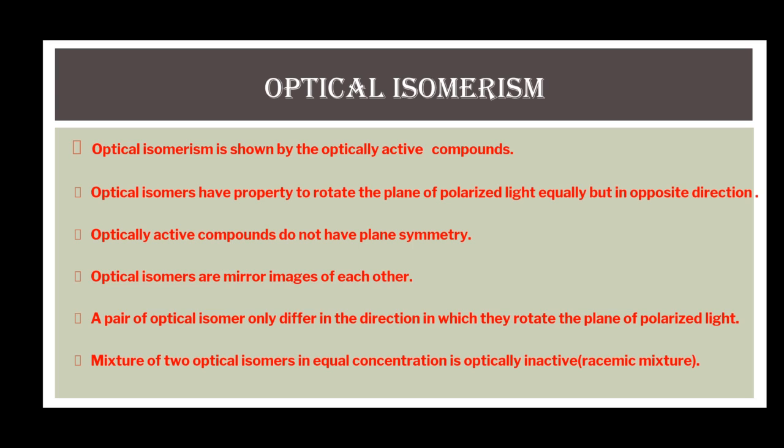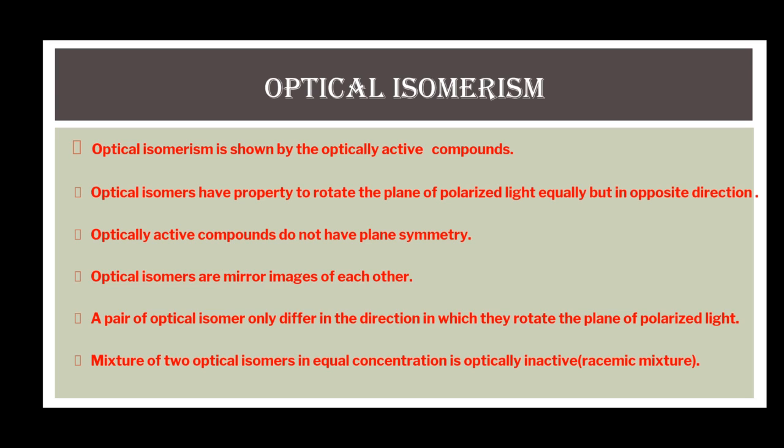The pair of optical isomers are the same in all their physical and chemical properties. The only difference in these isomers is the direction in which they rotate the plane of polarized light.